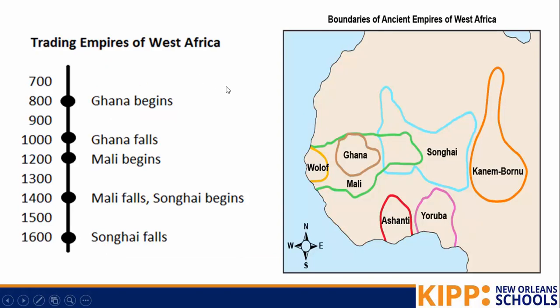And so here is a timeline showing the different empires. We see Ghana begins, and when they fall, Mali begins. Songhai replaces Mali when Mali falls. And just like we saw with the Chinese dynasties, the first empire was small, the second empire was much larger, and then the third empire was the largest, Songhai. So these were the main three empires that we learned about.